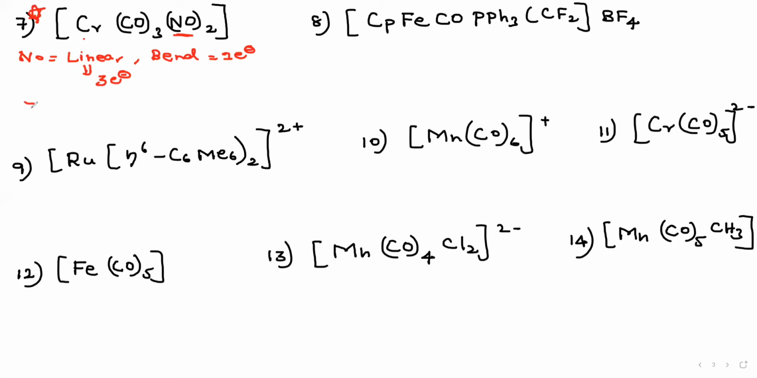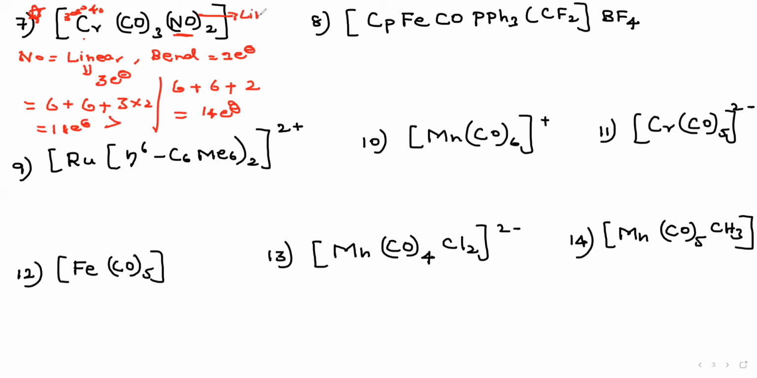Now what is chromium? 3d5, 4s1, right? Therefore 6 electrons, plus the carbonyl groups, right? 2 into 3, 6. Let us assume it is linear, 3 into 2, 6. Therefore the answer is an 18 electron complex. Let us assume NO is bent. Same, 6 for chromium and 6 for carbonyl. This is 1 or 2, right? What is the answer? This will be 12 plus 2, right? How many electrons? Should be a 14 electron complex, right? Understand? 14 electrons. Therefore, which is always more stable? 18 is more stable. Therefore, NO acts as what? Linear, not bent. Linear 3 electron donor, bent 1 electron donor.